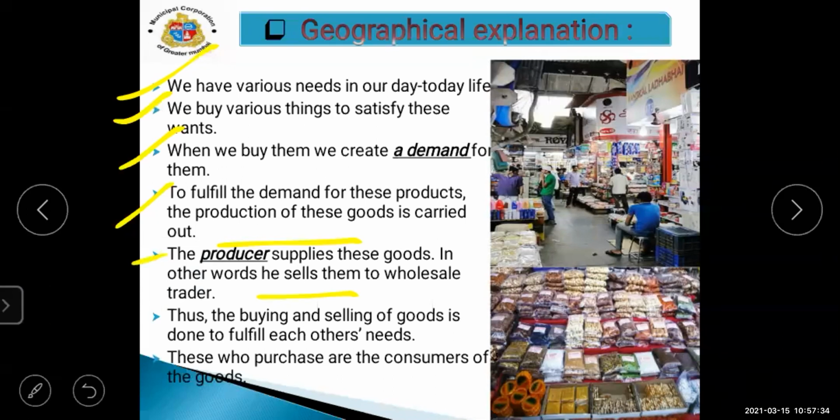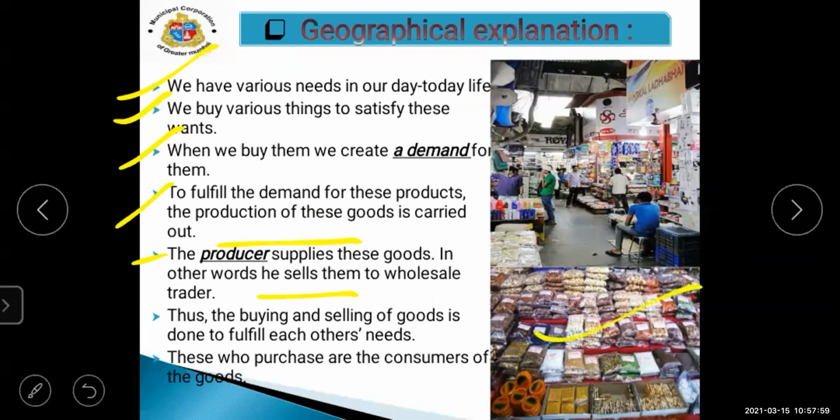Means the producer who is making the product supplies the goods, and in other words, he sells them to the wholesale market. The main person who is producing the goods, finalizing the product, is then selling it to the wholesale market.